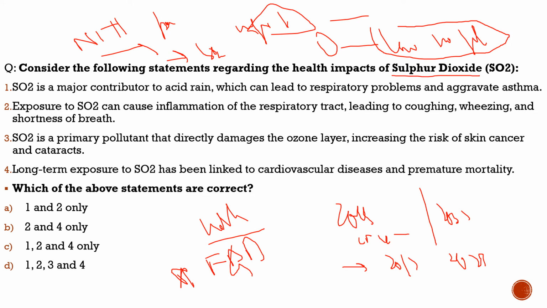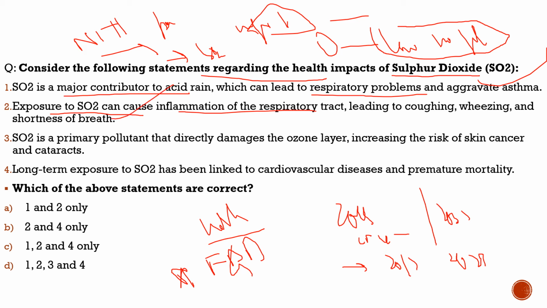Let's understand more about the impact of sulfur dioxide through this question. As you can see, the question says, consider the following statements regarding the health impacts of sulfur dioxide. First statement, SO2 is a major contributor to acid rain which can lead to respiratory problems and aggravate asthma. 100% correct. Sulfur dioxide is a major contributor to acid rain, so it can lead to respiratory problems. Second statement, exposure to sulfur dioxide can cause inflammation of the respiratory tract, leading to coughing, wheezing and shortness of breath. Same, 100% correct, nothing wrong with the statement.